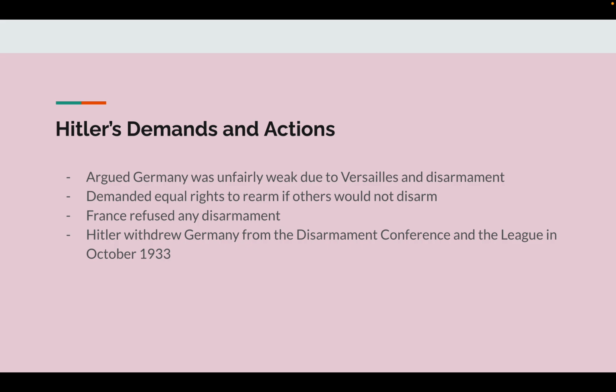Hitler's demands and actions. He argued Germany was unfairly weak due to Versailles and disarmament. He demanded equal rights to rearm if others would not disarm. France refused any disarmament. Hitler withdrew Germany from the Disarmament Conference and the League in October 1933.